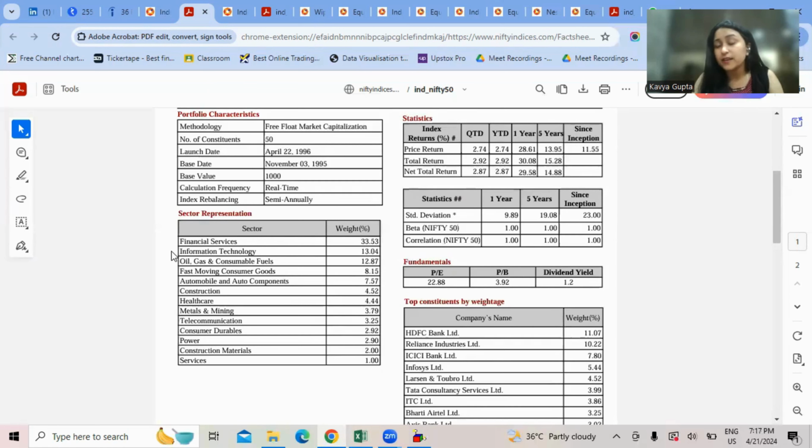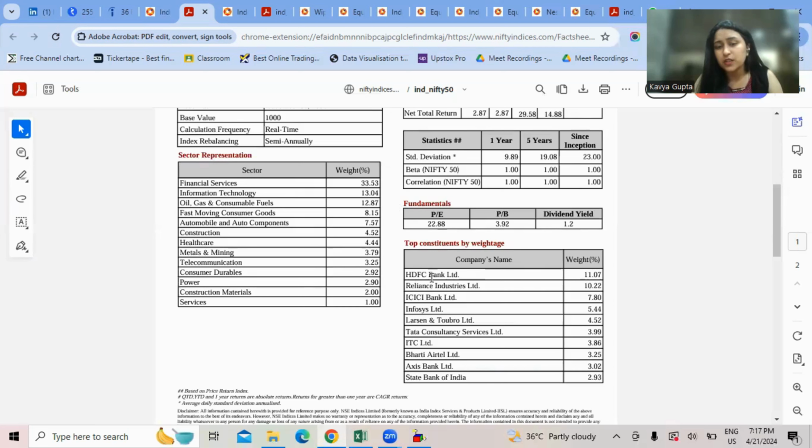For example, the highest weightage in the index is that of financial services, followed by IT, oil, gas, and consumable fuels, fast moving consumer goods, which is FMCG, then automobile, auto components, construction, etc. Again, under financial services, some of the top constituents by weightage are HDFC Bank, ICICI Bank, Reliance Industries, which is a part of oil, gas, and consumable fuels. Then we have Infosys, which is a part of information technology, L&T, TCS, ITC, etc.